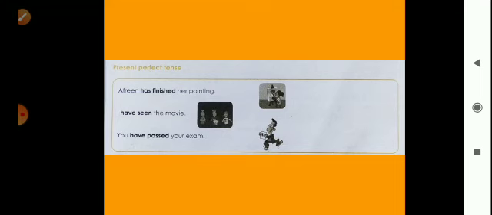Afreen has finished her painting. Okay, so here it is has finished. Afreen has finished her painting. Now next, I have seen the movie.